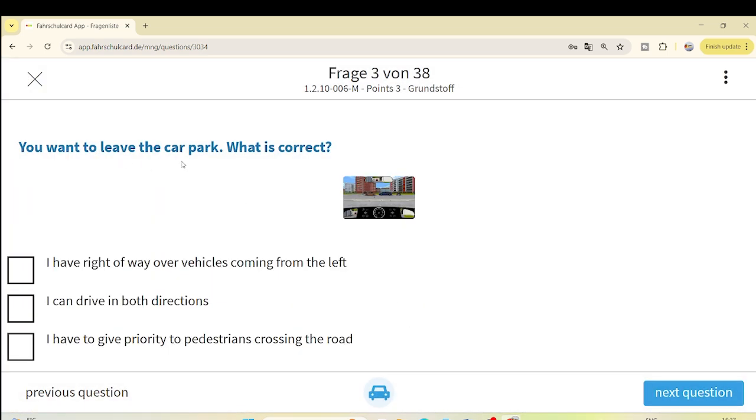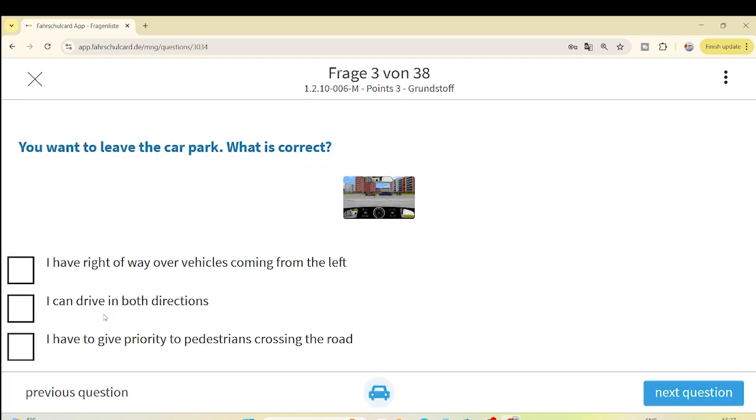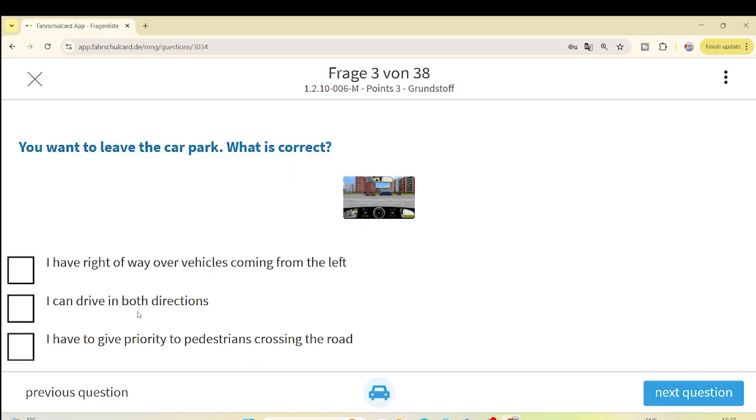So you want to leave the car park. What is correct? I have right of way over vehicles coming from the left. No, as I told you, you have the least priority. I can drive in both directions. No, because this blue circle with the right arrow inside tells you that you can only take the right turn, so a left turn is not allowed. So both directions is the wrong answer as well.